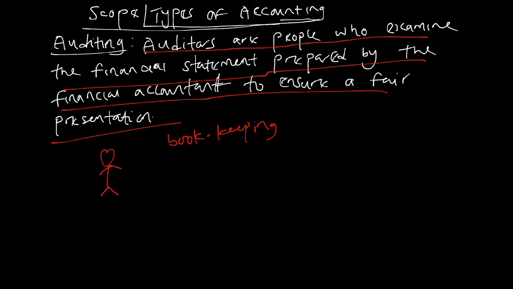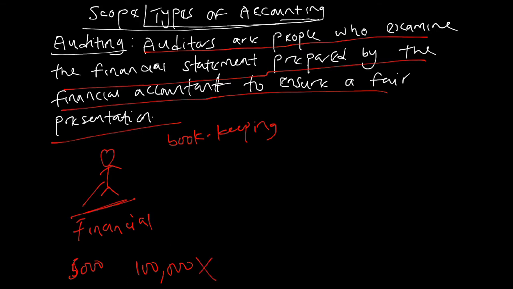But the question is, what if this financial accountant did not prepare it the way it should be? For example, let's say the worth of an organization is 5,000 naira, but this financial accountant has written that the worth of the organization is 100,000 naira. This is not a true representation of the organization.